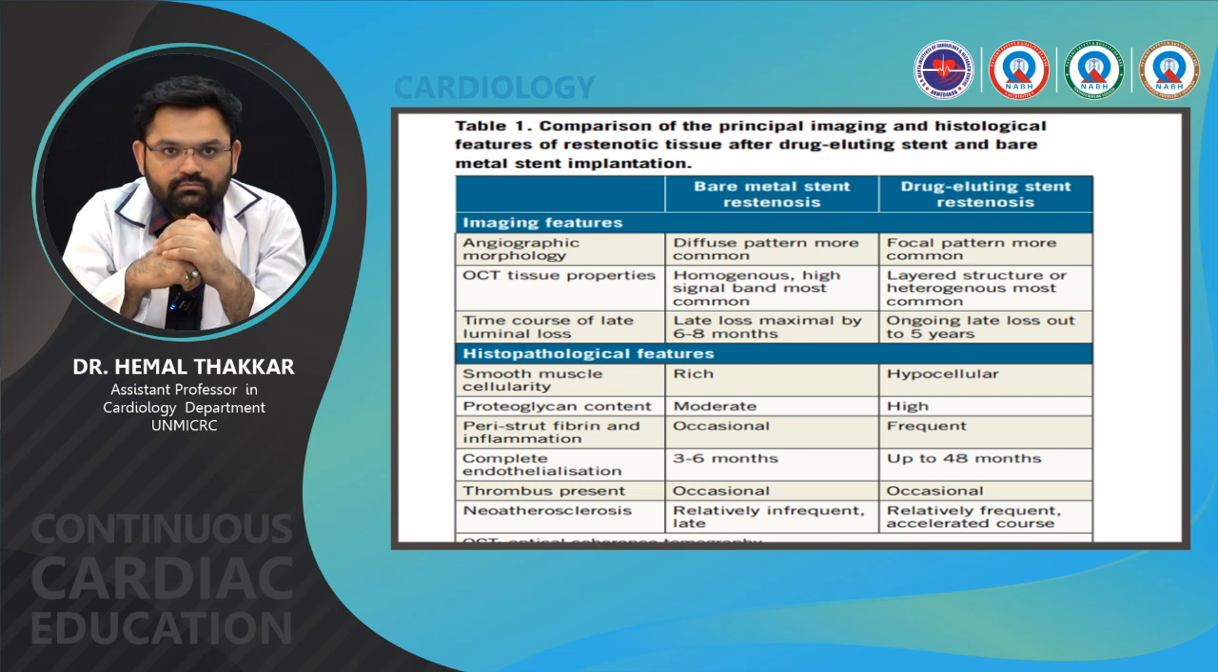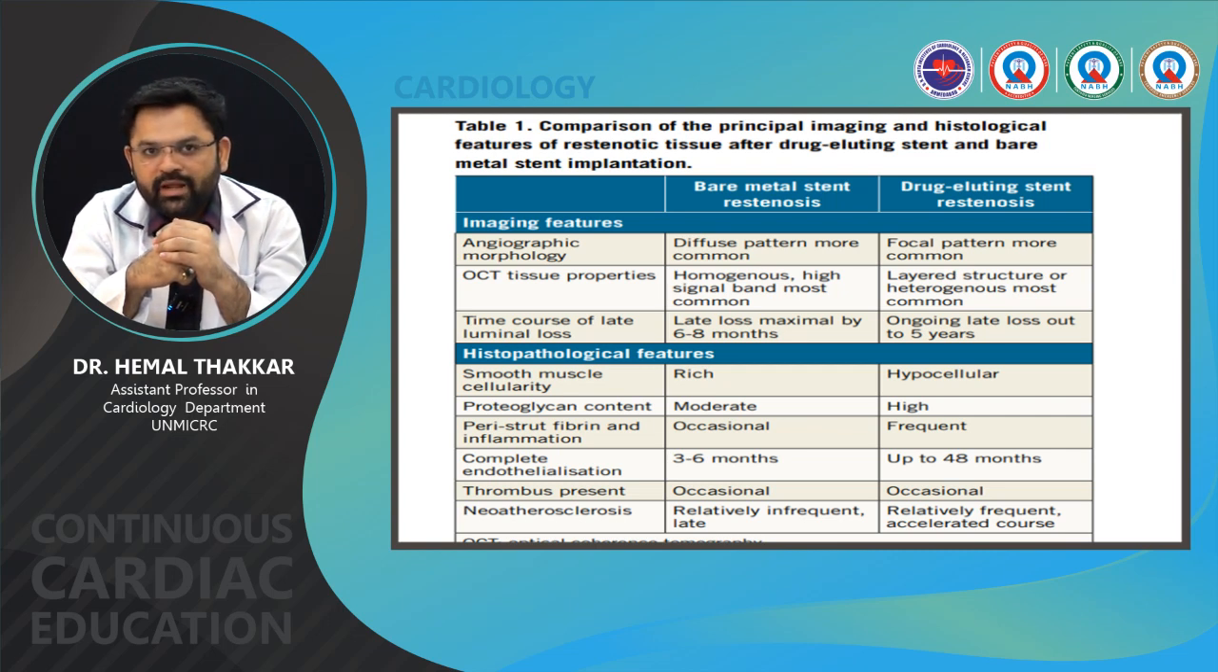And time course, as we discussed earlier, in bare metal stent the chance of getting restenosis is relatively earlier than in drug-eluting stents because of the drug. It is 6 to 8 months in bare metal stent and ongoing late loss out to 5 years in drug-eluting stent. And the difference in histopathological features is that in bare metal stent restenosis there is usually smooth muscle cellularity, while drug-eluting stent restenosis is hypocellular.